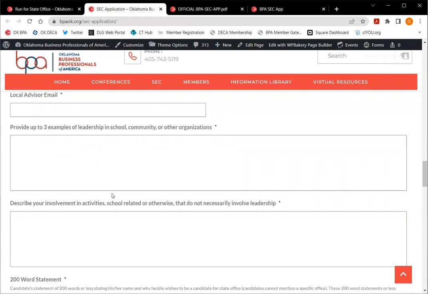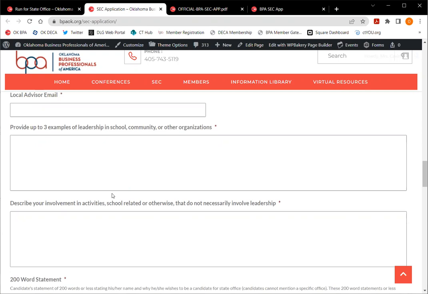Something that I will point out about this online application portion is that it does not have a save and continue on it. So you kind of have to fill it out all in one sitting. What I recommend is pulling out a Word document and things like that, typing out your answers on the Word document. That's also going to help with spelling and things like that.